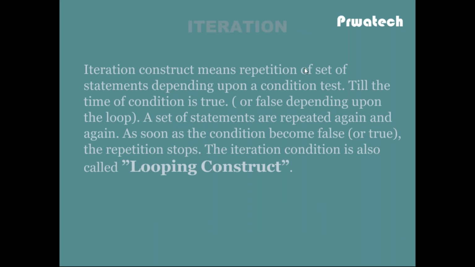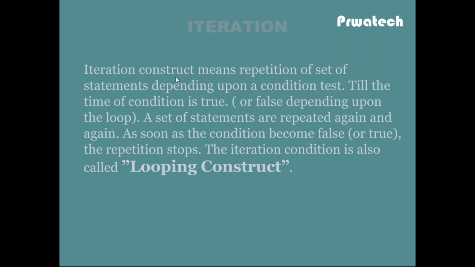Iteration means that the set of statements is executed whenever the condition is true. This is also called a looping construct. While, do while, and for loop all belong to the iteration category.